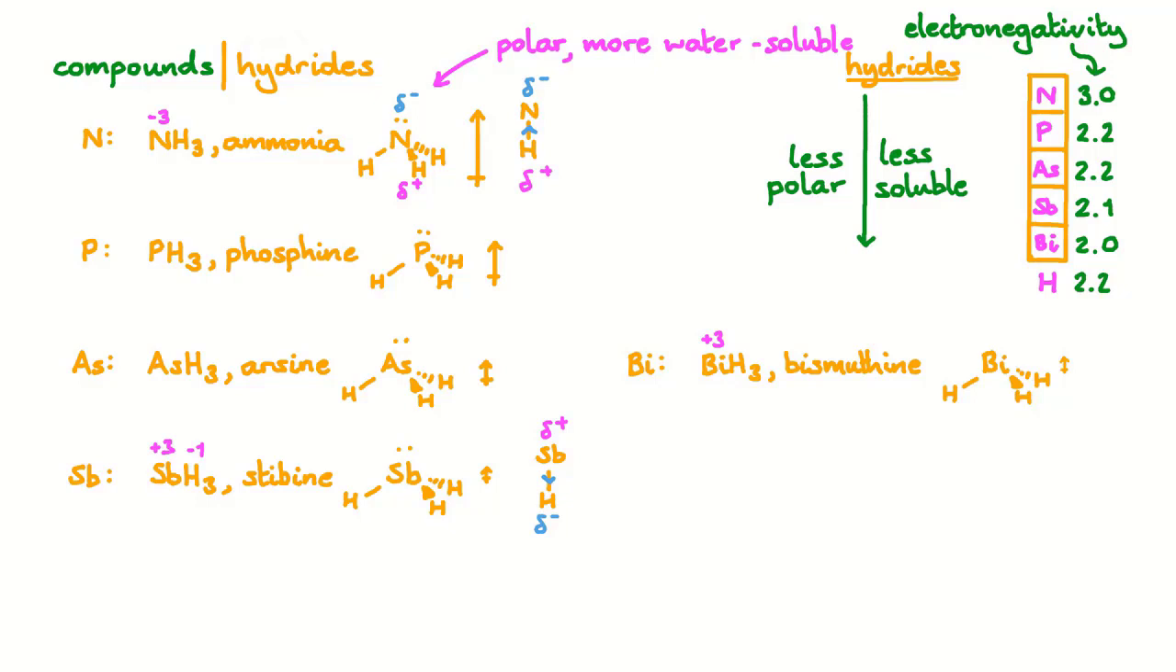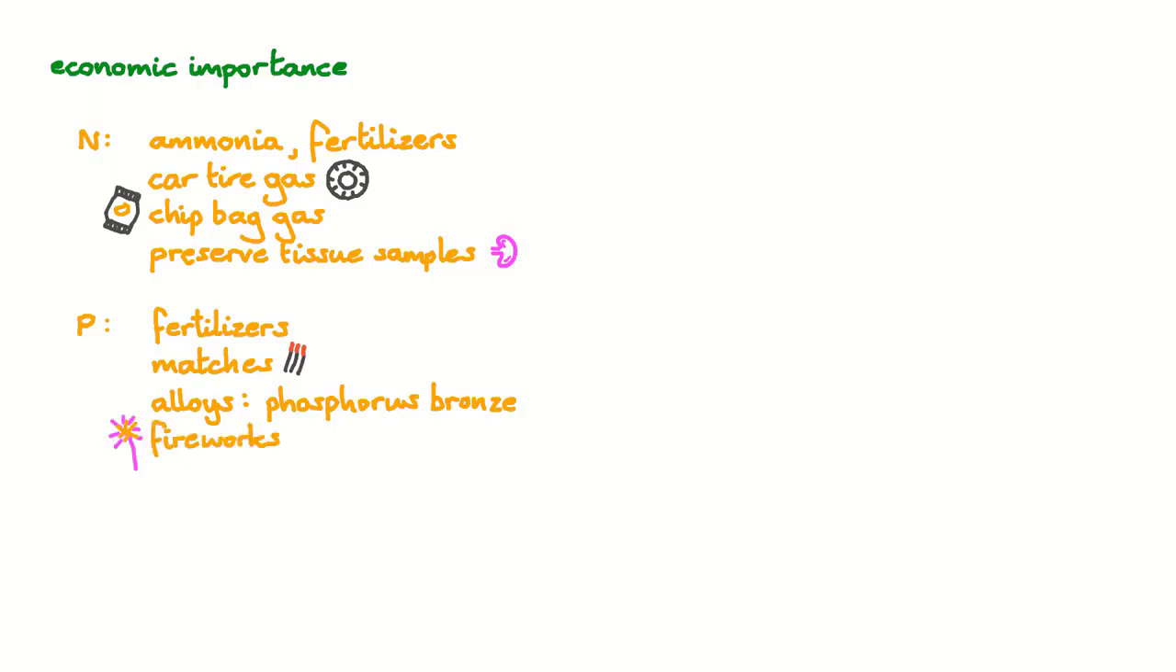Now we're going to look at the economic importance of each of these elements. The main industrial use for nitrogen is in the production of ammonia, a vital ingredient in the fertilizer industry. But it's also used to inflate car tires, keep potato chips fresh, and preserve tissue samples and do air-sensitive chemistry. Phosphorus, like nitrogen, is also a vital part of the fertilizer industry. It's also a key component of match heads and matchboxes, in alloys such as phosphorus bronze, and it's found in some firework ingredients.